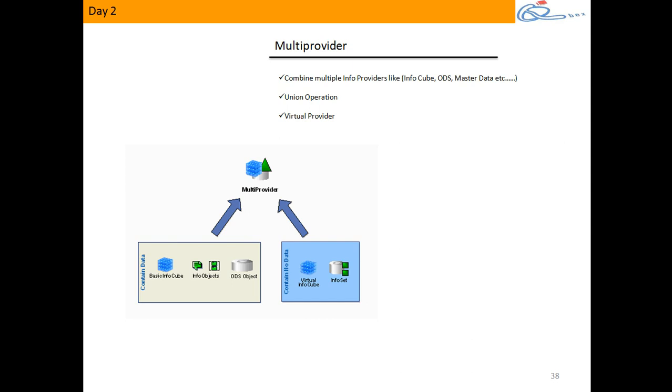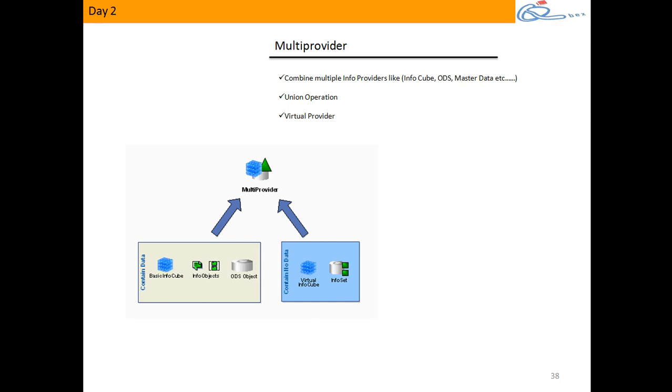So multi-provider is actually a virtual layer built on top of these 2 cubes, and then we do reporting on top of it. When I run a query, it triggers the multi-provider. Multi-provider will split the query into 2 sub-queries, execute those on the 2 base cubes, get the results back, combine them and send them. Combine means it is a union, A plus B. Data from A and data from B is all combined and sent. No joining here. It's a union.